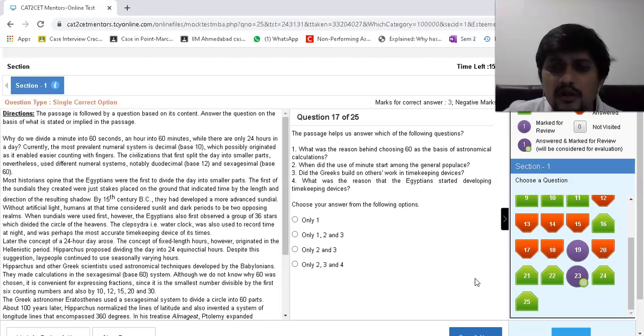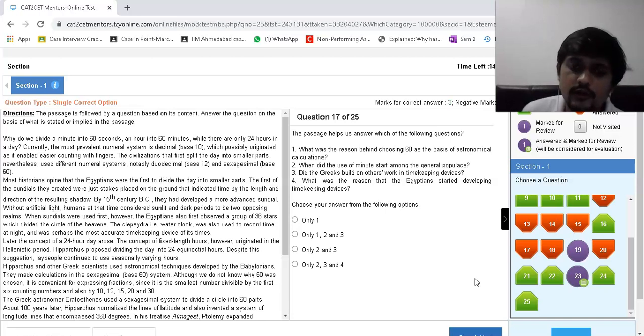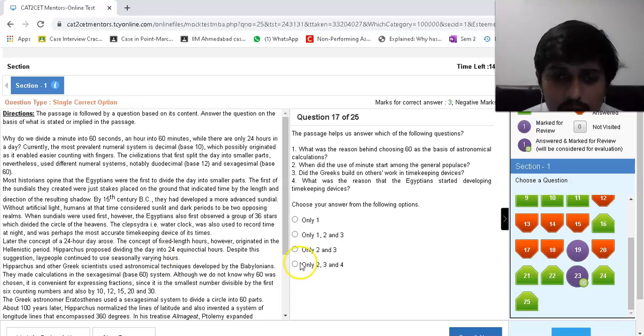What was the reason that Egyptians started developing timekeeping devices? I think it's 1 and 2 also. I don't know about 1 though, but 1 and 2 need to go together for me. The 4th is not there, so I think I'll go with 1, 2 and 3.